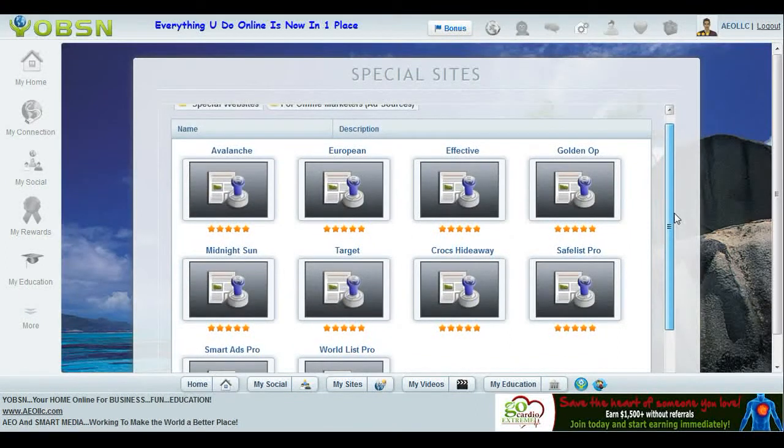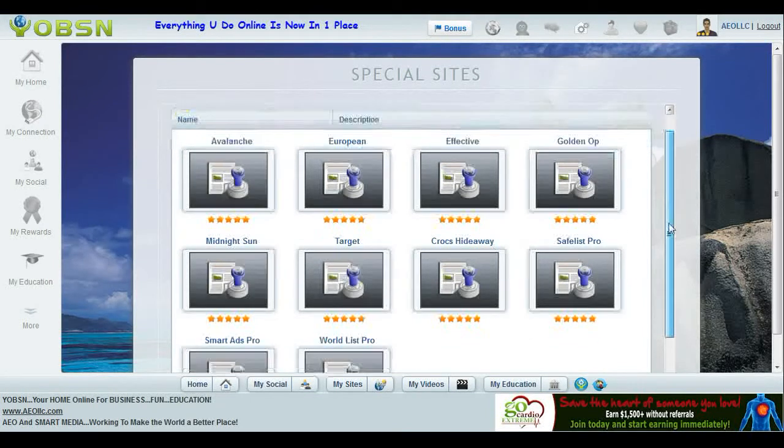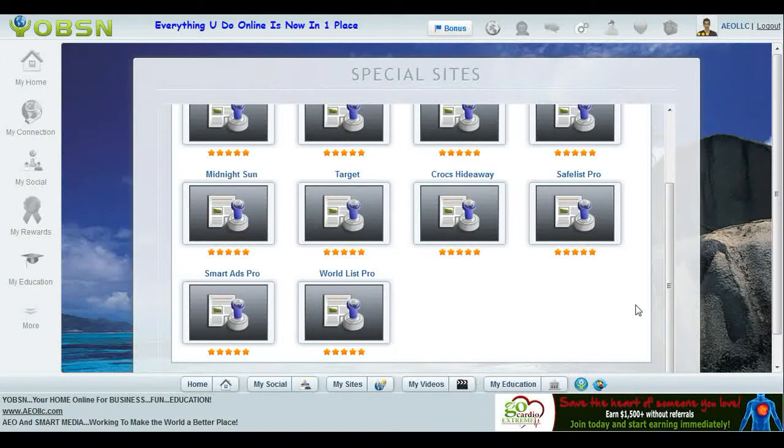And there are more, but I just thought I would choose 10 here that would help you. You may be a member of these safe lists already. But let's say you're not at home and you're not at your computer. You can still log into your YOBSN at getyobsn.com and still do your mailings, even when you're on the road. Maybe you're on vacation, and you just go to the hotel lobby and get online. Very, very cool. There clearly is not another place that offers you so much as YOBSN.